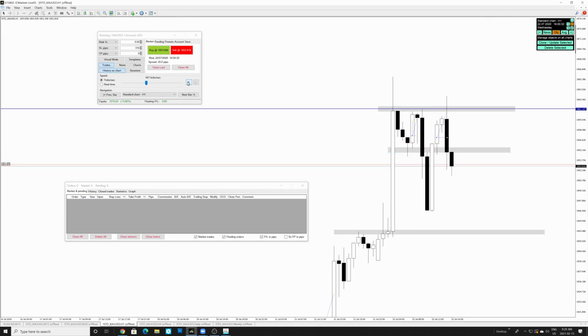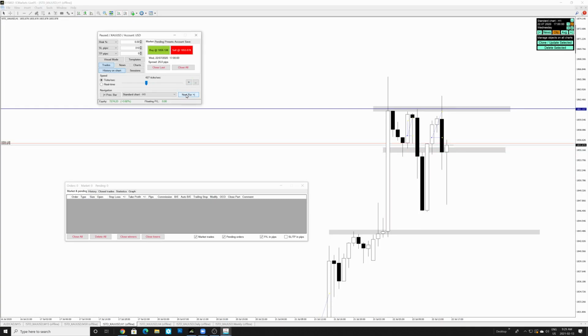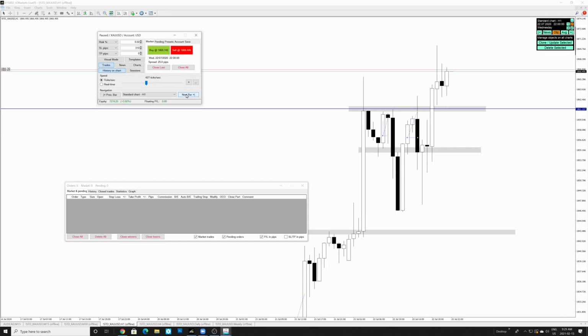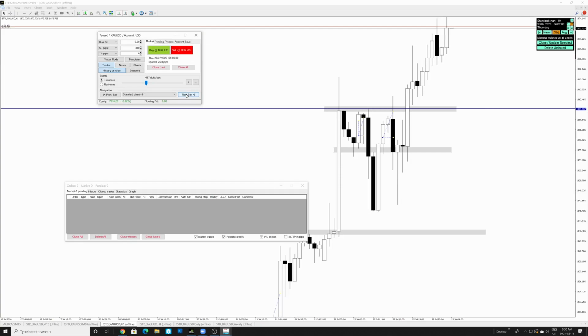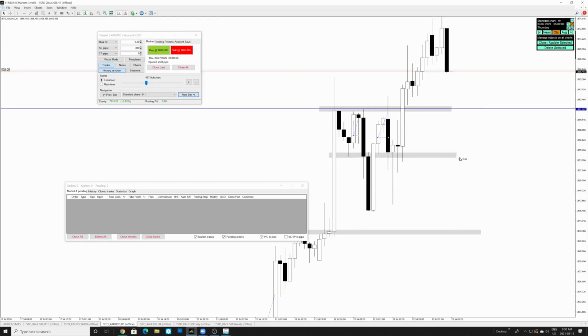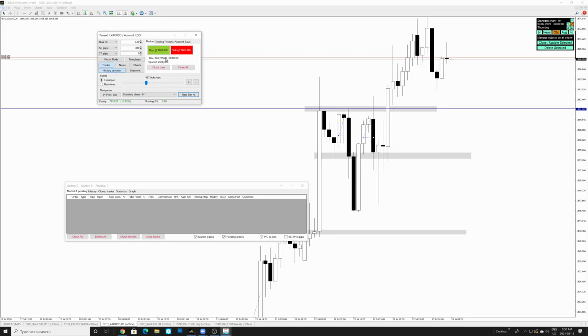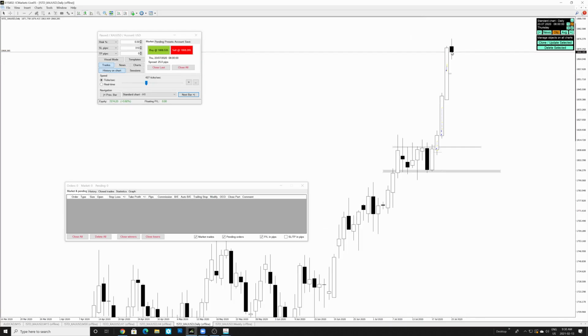All right, so let's move on to the next pre-London 4-hour candle, and let's see what surprises gold has in store for us. Oh wow, look at that. Moves pretty hard. Man, this thing is still moving up. Crazy. So this is the pre-London 4-hour time frame. So looking at the daily, the candle is retracing.